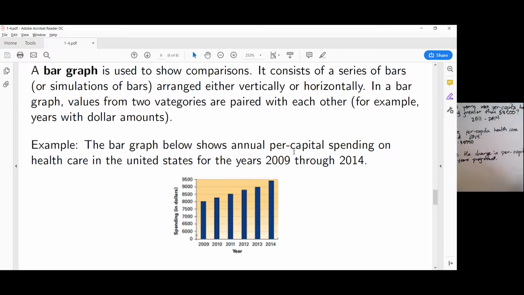We're just estimating. It doesn't have to be exact. We can't really say because it's pretty close to that line. And then in 2014, it's just below 9,500. So I'll say in 2014, we're looking at about $9,400.